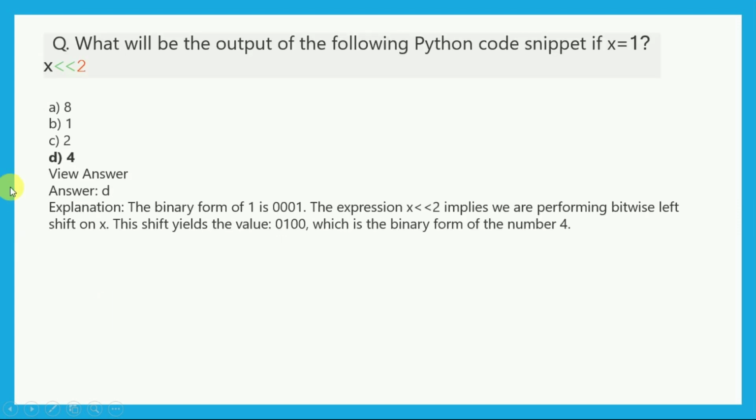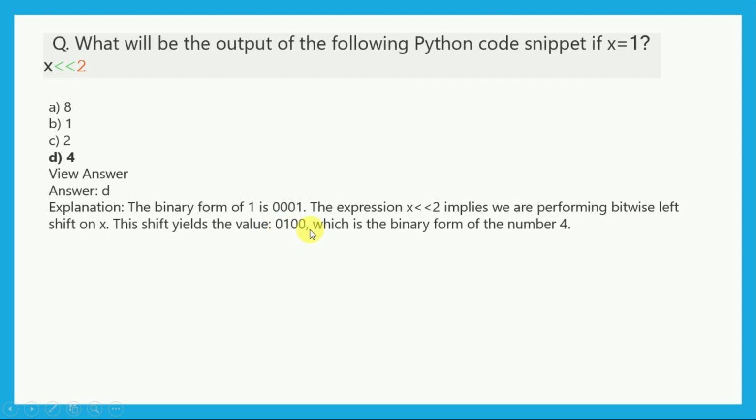So what will be the output of the Python code? Here we have x is equal to 1 and x << 2. So what will be the output? The answer is option D, that is 4, because the binary form of 1 is 0001 and the expression x << 2 performs a bitwise left shift on x, so it will provide 0100. So the output will be the decimal value 4, binary of 4.